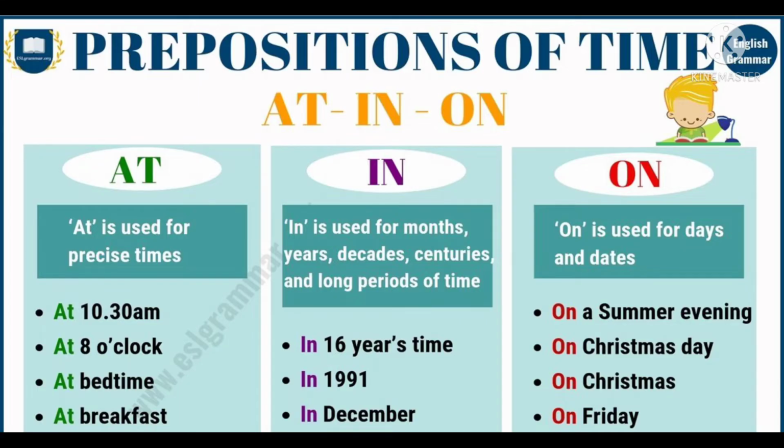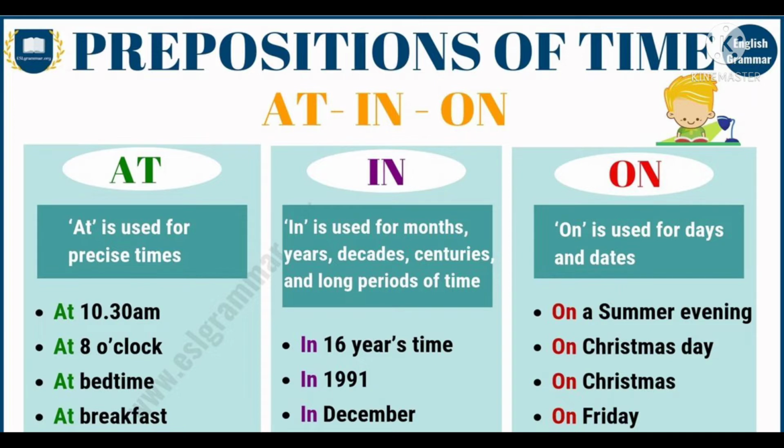These prepositions are used to indicate when an event happened, which means they indicate the time. Examples: in, on, at, since, for, and during. Let us discuss. Dear children, listen carefully. At is used for precise time, like when we want to tell the exact time.